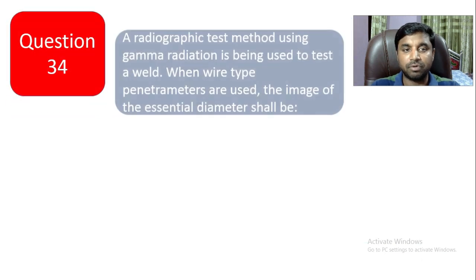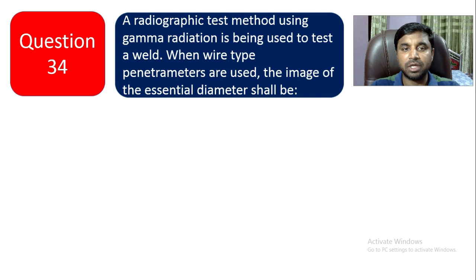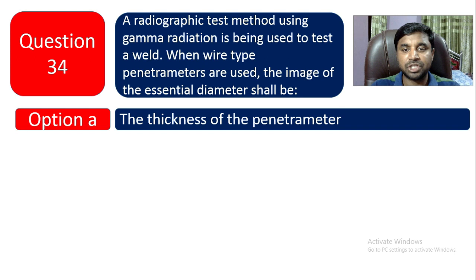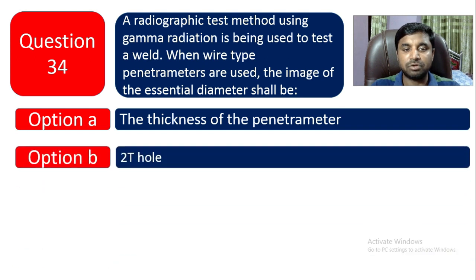Question number 34. A radiographic test method using gamma radiation is being used to test a weld. When wire type penetrameters are used, the image of the essential diameter should be, or shall be, option A, the thickness of the penetrameter. Option B is 2T hole.